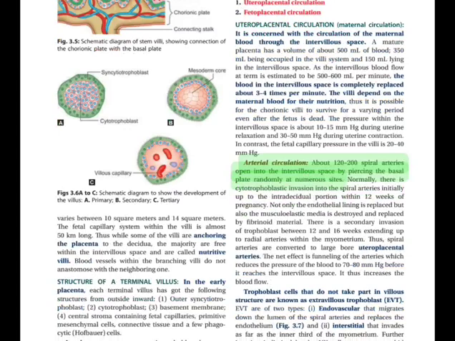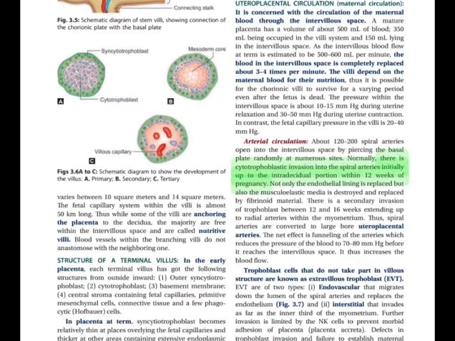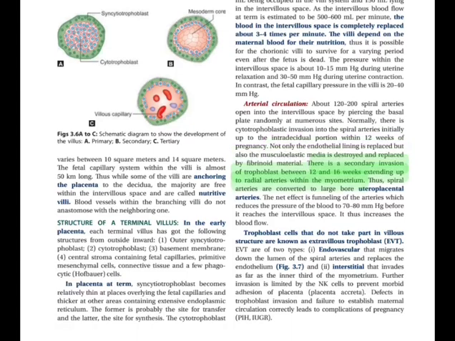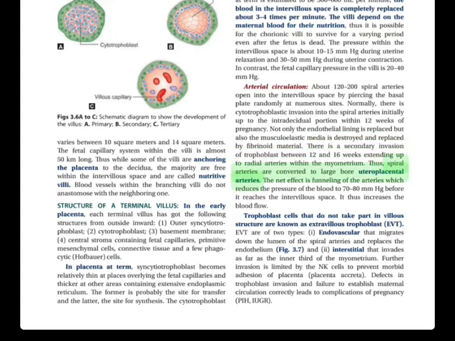Arterial circulation. About 120 to 200 spiral arteries open into the intervillous space by piercing the basal plate randomly at numerous sites. Normally, there is cytotrophoblastic invasion into the spiral arteries initially up to the intradecidual portion within 12 weeks of pregnancy. Not only is the endothelial lining replaced but also the musculoelastic media is destroyed and replaced by fibrinoid material. There is a secondary invasion of trophoblast between 12 and 16 weeks extending up to radial arteries within the myometrium. Spiral arteries are converted to large uteroplacental arteries.